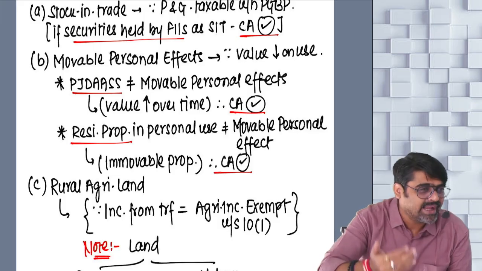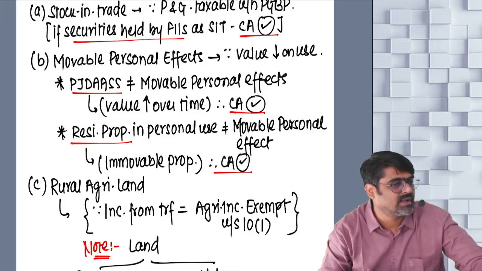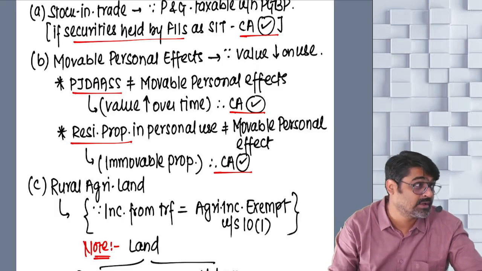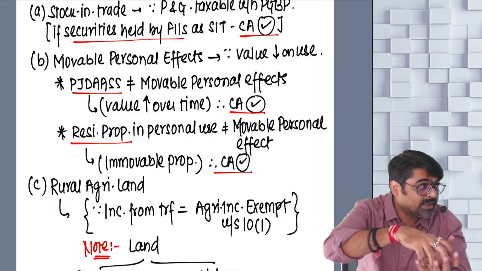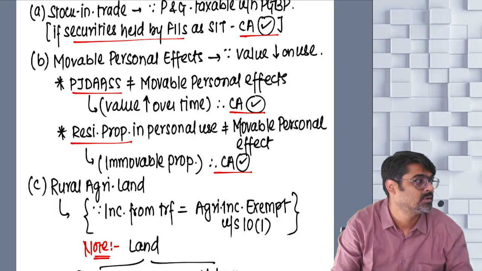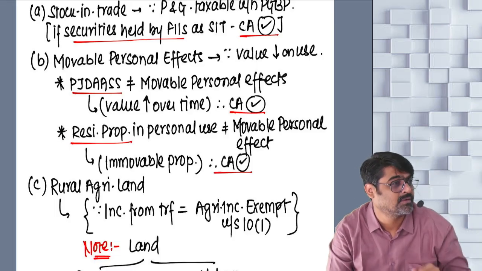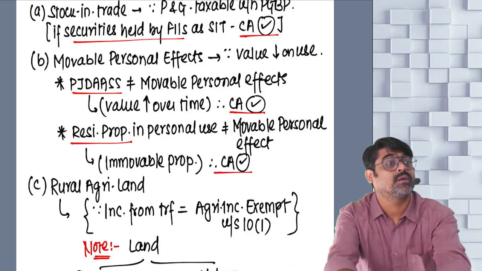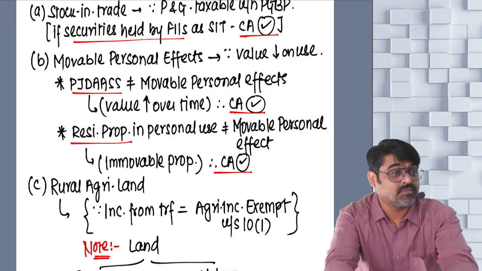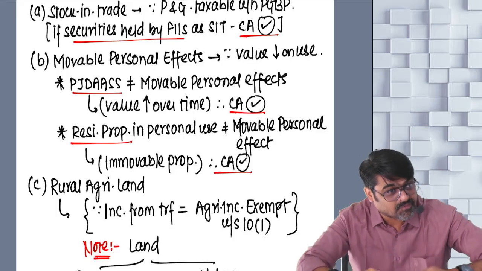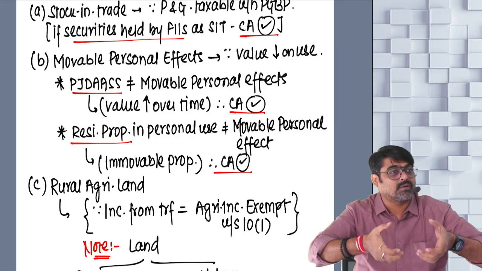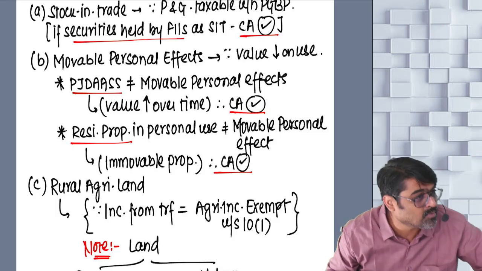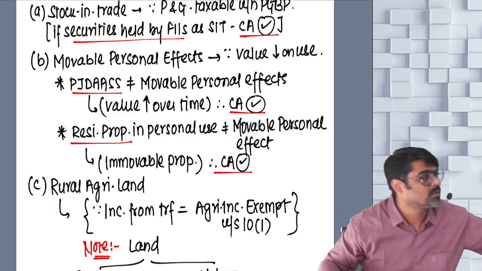If I buy any movable personal effect, for example, I'm buying an iPhone. Today, iPhone 17 Pro Max, 1,50,000. The moment I open the box, even if I have not used it, the value will start coming down. I'm going to the shop, I'm giving 1,50,000 for the iPhone. The moment I give 1,50,000 and buy that iPhone and step out of that store, the value from that time only will start coming down.